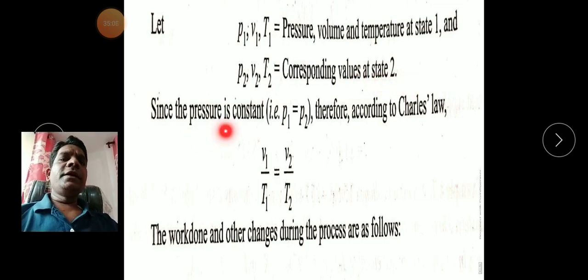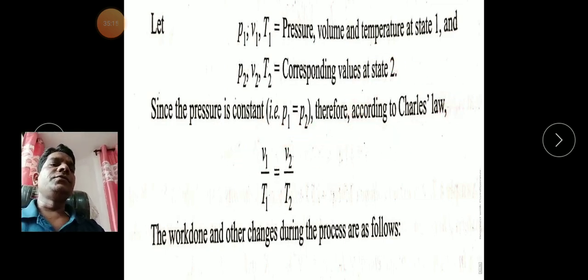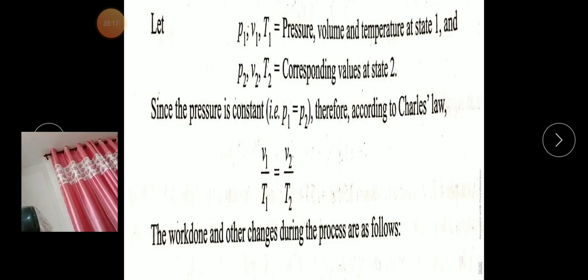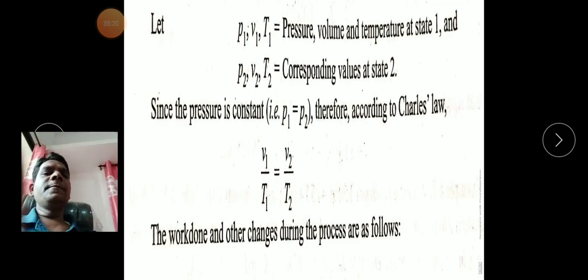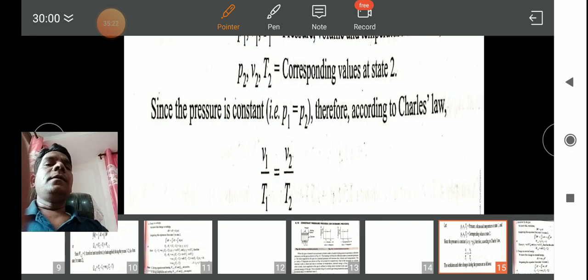Since the pressure is constant, there is no change of pressure, so P1 equals P2. Therefore, according to Charles law, what do we get? This one. And this mathematics is solved by using the equation of state, or ideal gas equation.